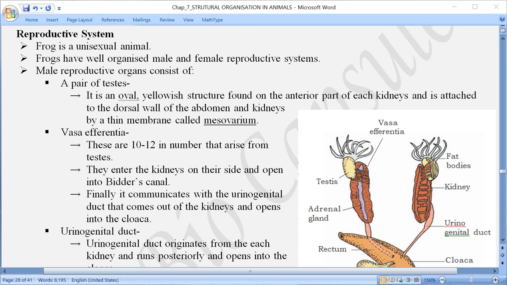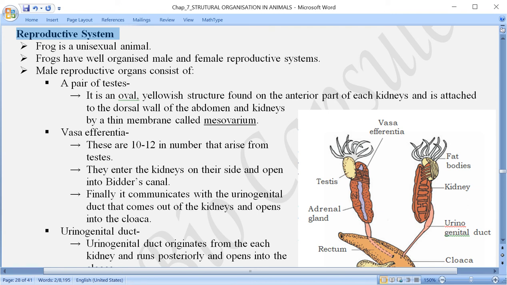Hello everyone. In the previous video, I discussed the nervous system of frog. The next topic is the reproductive system of frog, and this will be the last topic for this chapter. You are aware that frog is a unisexual animal.